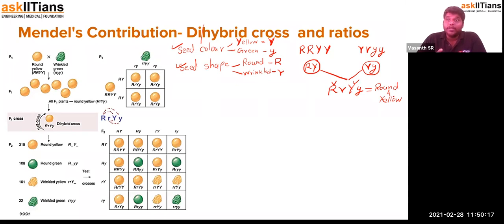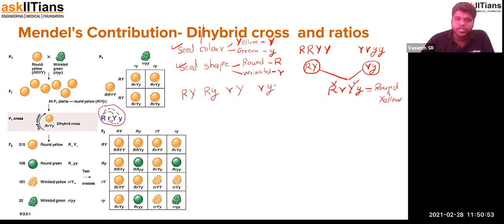Now the second part, the F2 generation, will be formed by selfing of the first generation. Here the gametes formed would be a little bit complex. So how do you determine that? That is what this segment represents. It will be capital R with capital Y, capital R with small y, small r with capital Y, and small r with small y.